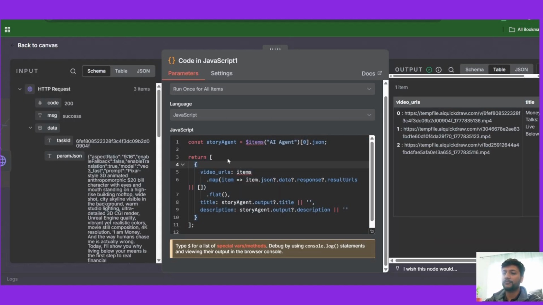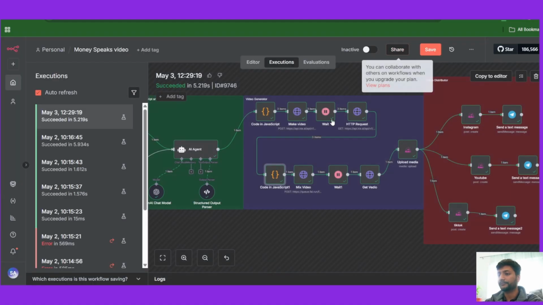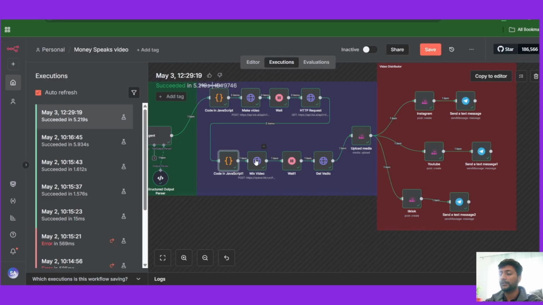So I basically got this from ChatGPT as well. I told it I have 3 video URLs coming out from the last node. I need to compile them into one single array, one single object. Write me a code, and basically I got this code from there. Now once this is executed, we get one single item. We still have all 3 URLs of the video, but we get one single item. And now it's time to compile them.